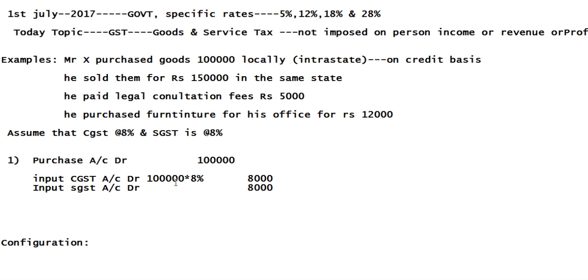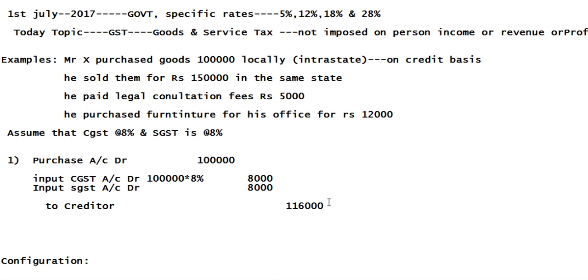So now there is clarity on how much amount will go to the central government and how much will go to the state government. To creditor, because the goods were purchased on credit basis, how much? 1,16,000.